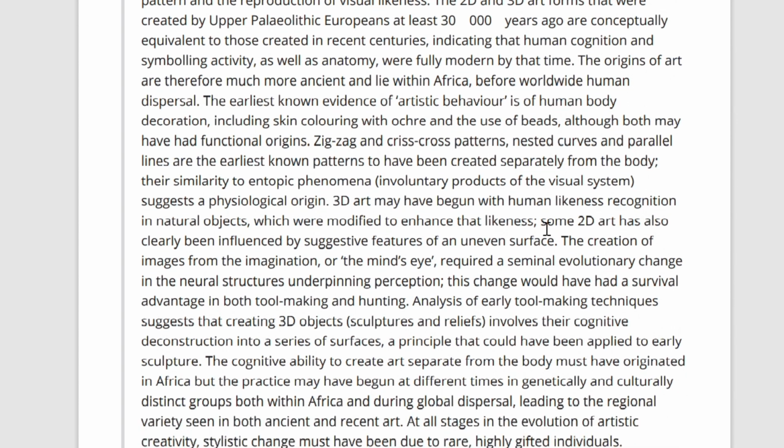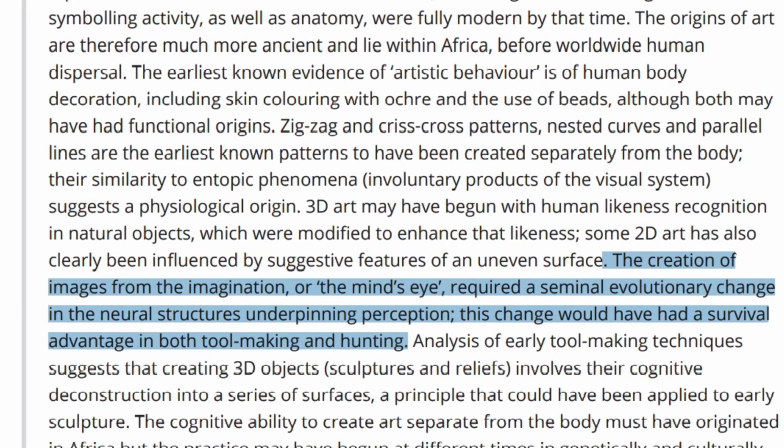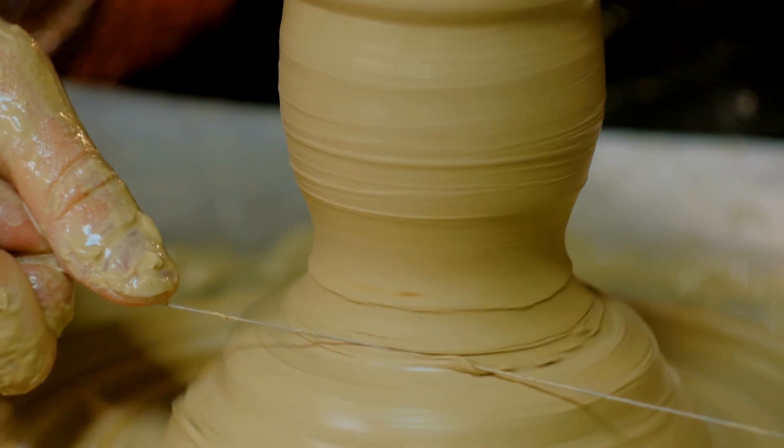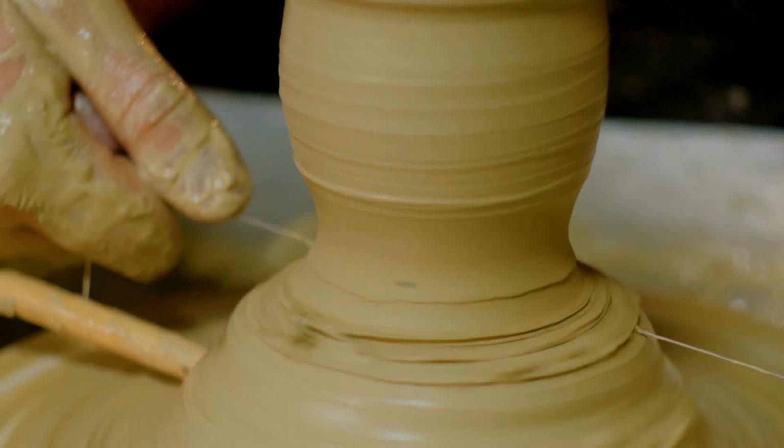According to this scholar, there is evidence that early 2D drawings are clearly influenced by suggestive features on an uneven surface. In her view, the creation of images from imaginative perception required a seminal evolutionary change in the neural structures underpinning perception. This change would have had a survival advantage in both toolmaking and hunting.